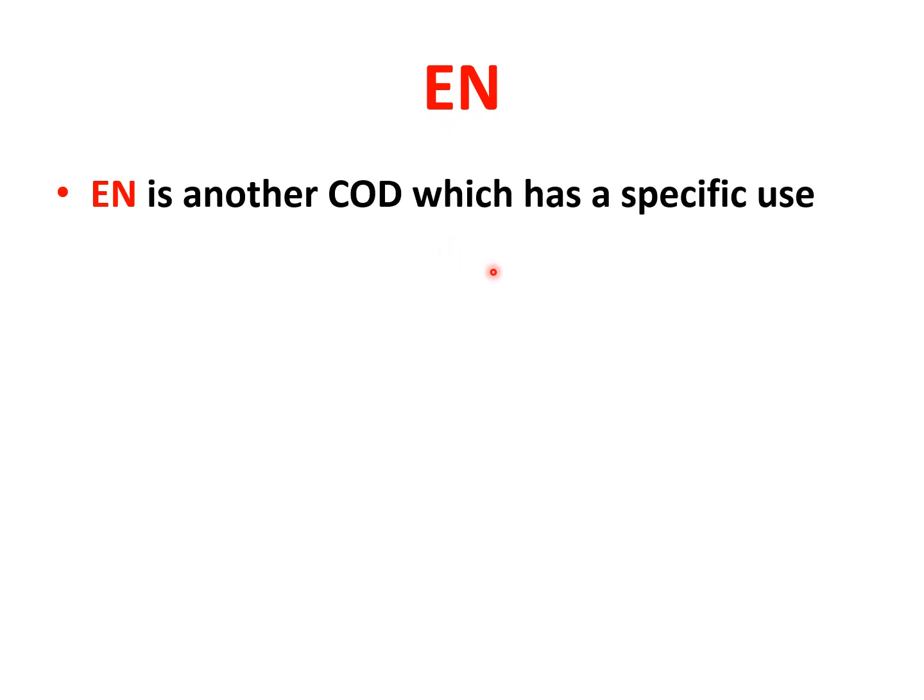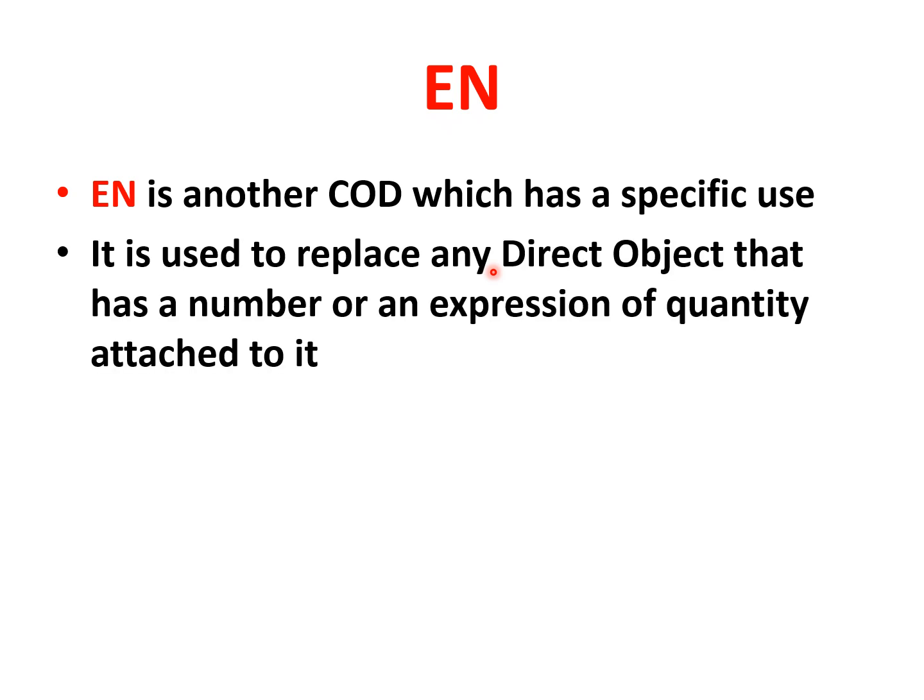You also have the pronoun en. When you study direct objects, you also have to remember the pronoun en. En means some. Alright, it has a specific use. You use it when you're replacing a direct object with the word some, which denotes some form of quantity. It's used to replace any direct object that has a number in front of it, like 1, 2, 3, or 1 kilo or 2 kilos, expressions. So either a number or an expression, or a partitive article. Partitive articles, remember them? Du, de la, des. By translation, they are some.